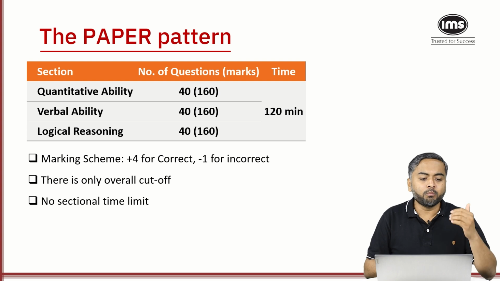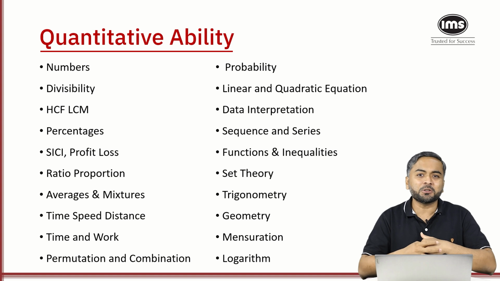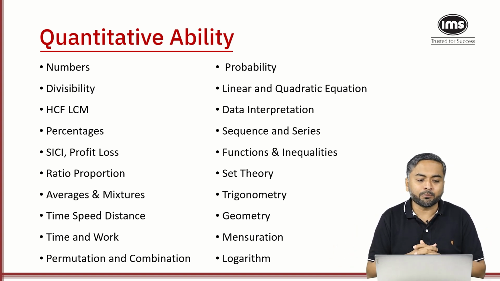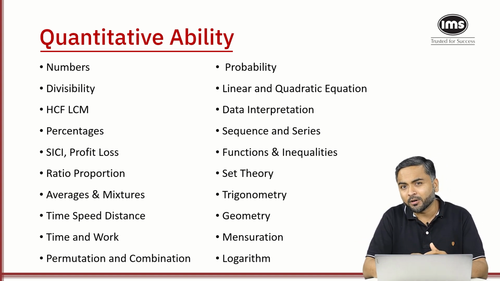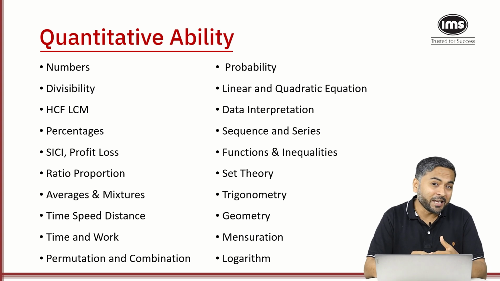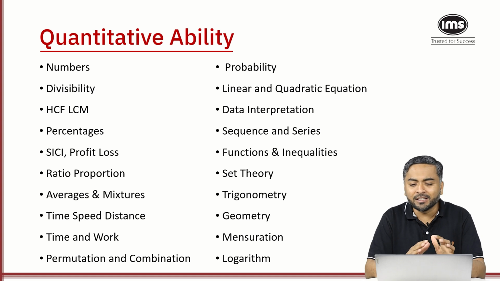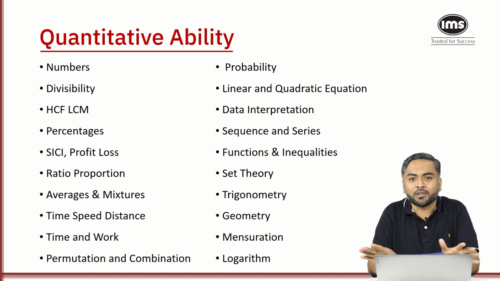Let's move ahead. Let's take each section one by one. The first is quantitative ability. Since there are 40 questions, everything that you study for aptitude tests will be tested in the exam, ranging from numbers, divisibility, HCF, LCM, percentages, simple interest, compound interest, profit and loss, ratio, proportion, average, allegation, mixtures, time, speed, distance, and time and work, permutation, combination, probability, linear and quadratic equations, data interpretation, sequence and series, functions and inequalities, set theory, trigonometry, geometry, mensuration, logarithm. Whatever you study for the aptitude test, everything will be tested here, okay?